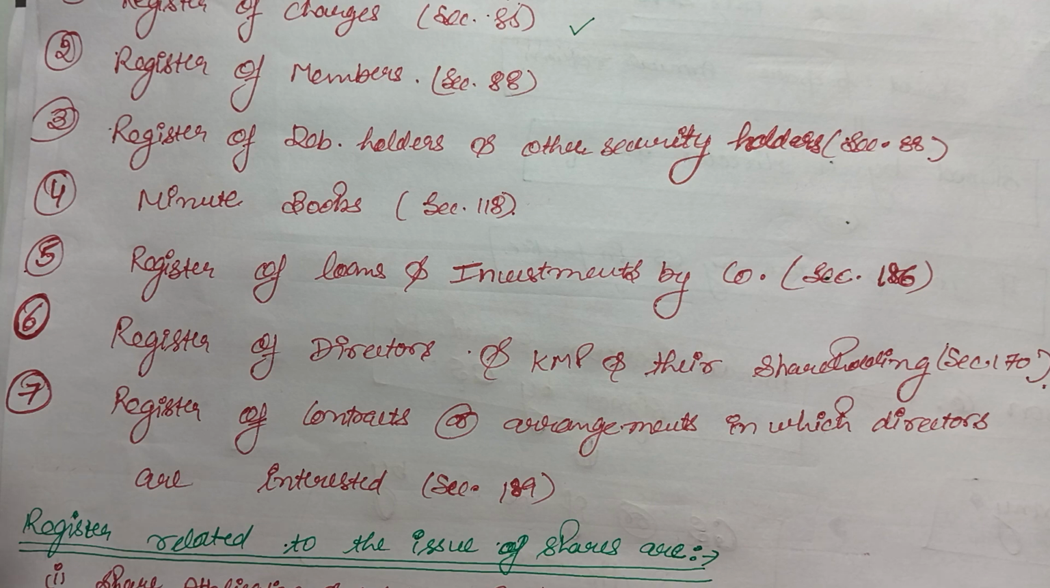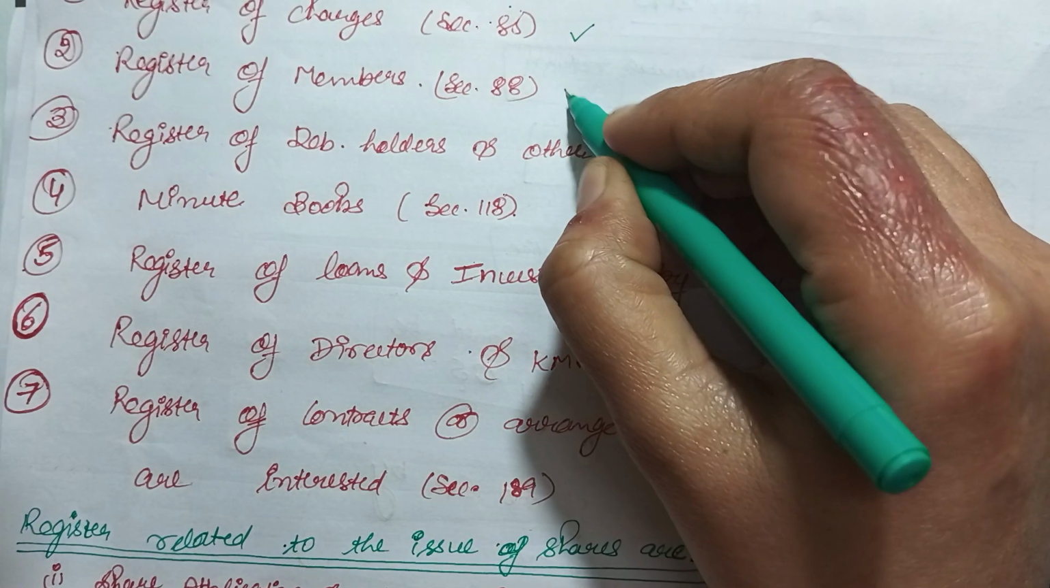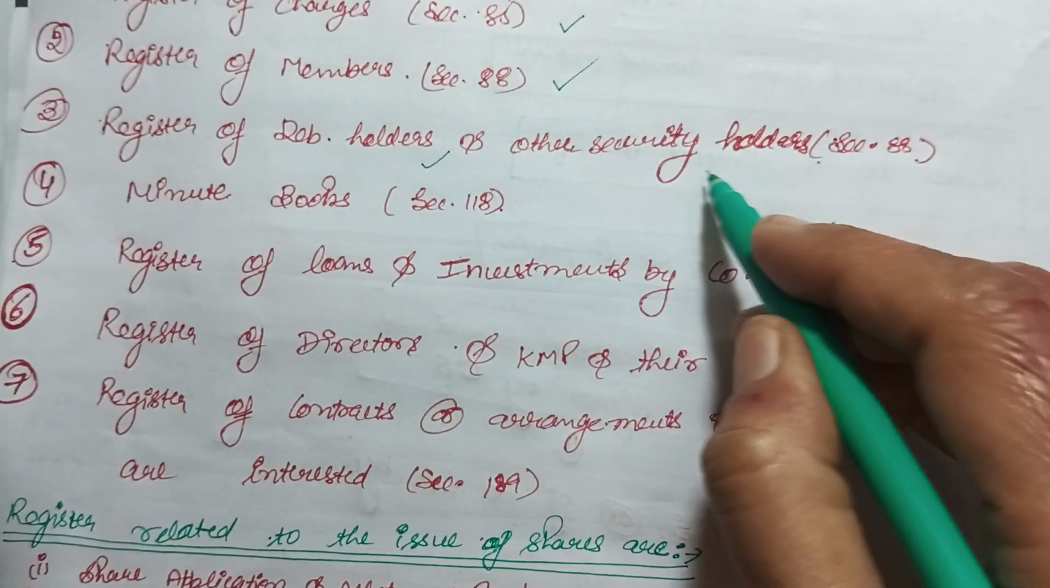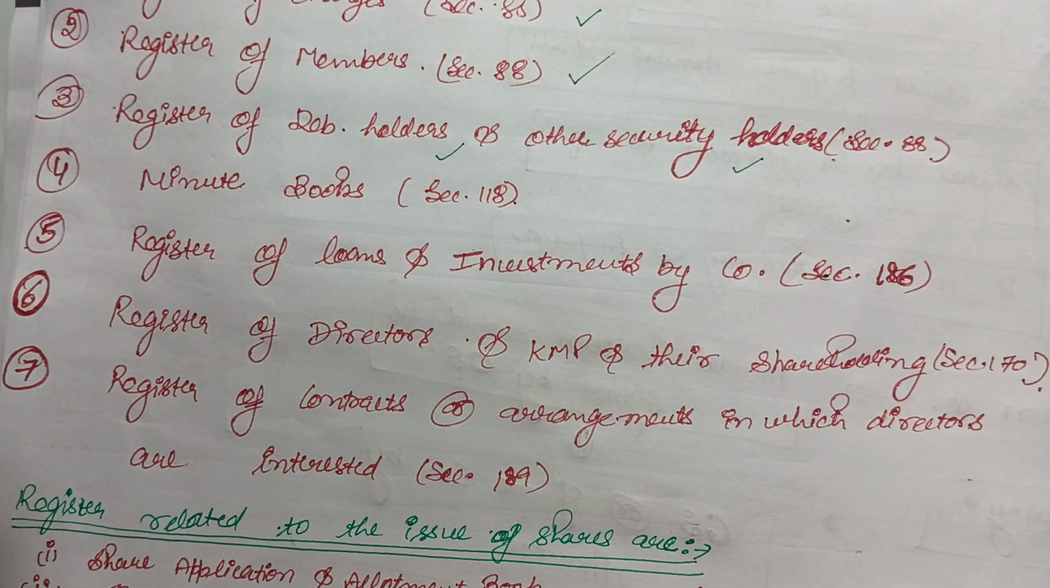Okay, then there is the register of members. Register of members means all those members or shareholders who have subscribed to the share capital of the company, or who are members of the company. Then there is the register of debenture holders and other security holders. Debenture holders means those who have subscribed to the debentures of the company, who have purchased the debentures of the company.